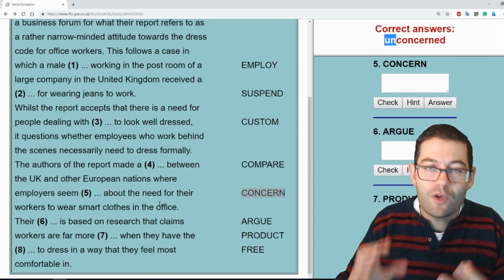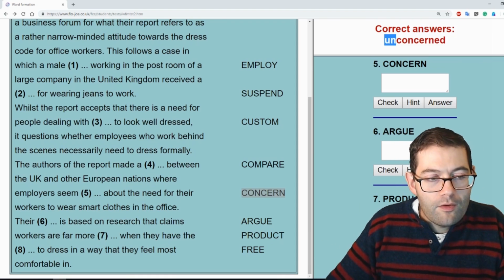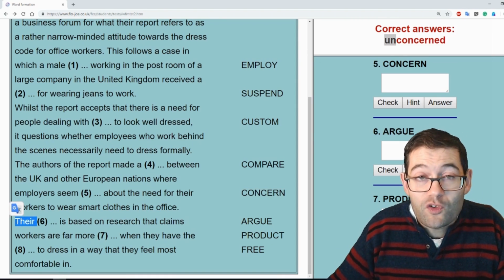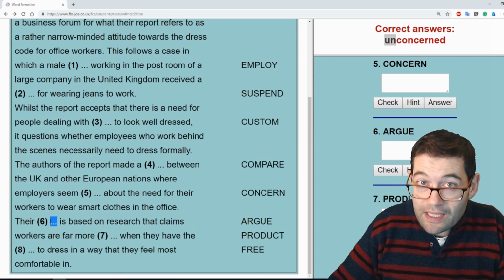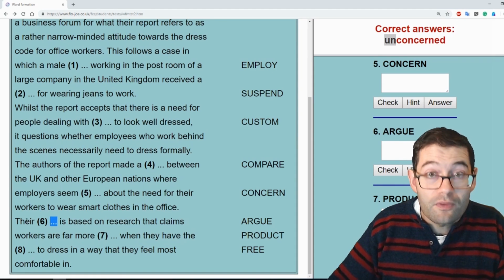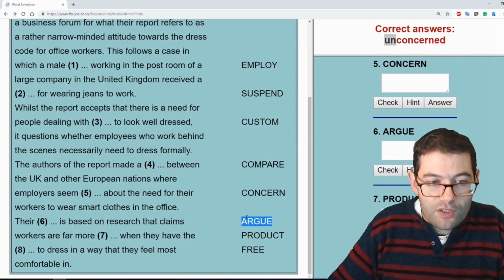So basically saying one set of people think this, one set of people think that. There is a possessive pronoun. So in other words, this thing, and that means it's going to be a noun, this thing, this noun, belongs to them. So to argue is our verb. What's the noun? Argument.